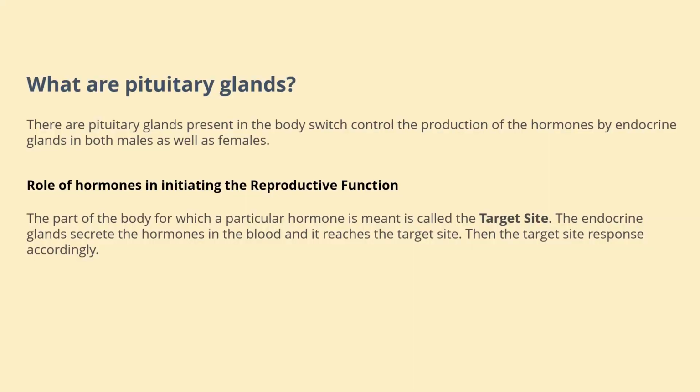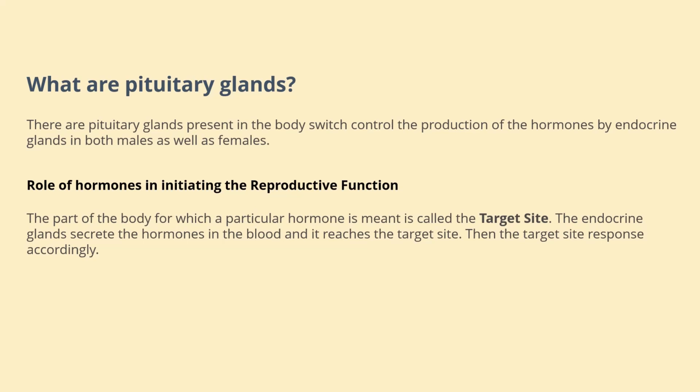Now, what are pituitary glands? There are pituitary glands present in the body which control the production of hormones by endocrine glands in both males as well as females. That means the pituitary gland controls the functioning of endocrine glands.